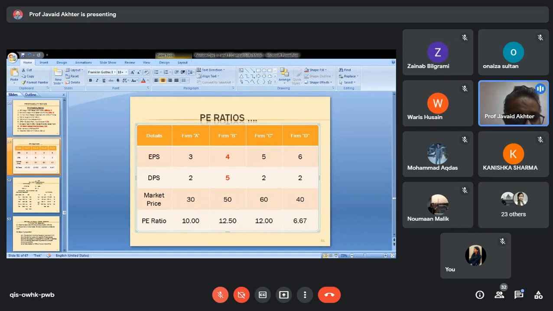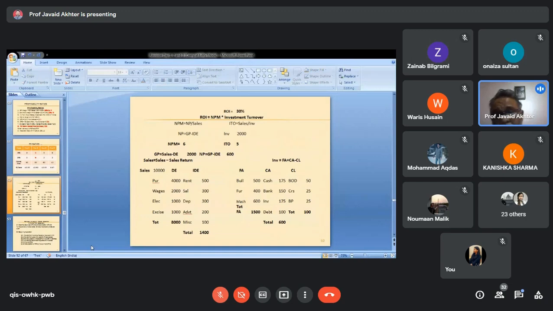Now we come back to the slides that we were presenting. This return on investment is a very comprehensive measure. I have explained it, or tried to explain it, using this slide. Consider that this slide is available in Microsoft Excel, and all the figures which I have typed in bold fonts are formula driven. You are not typing these figures. These figures are a result of formulas.